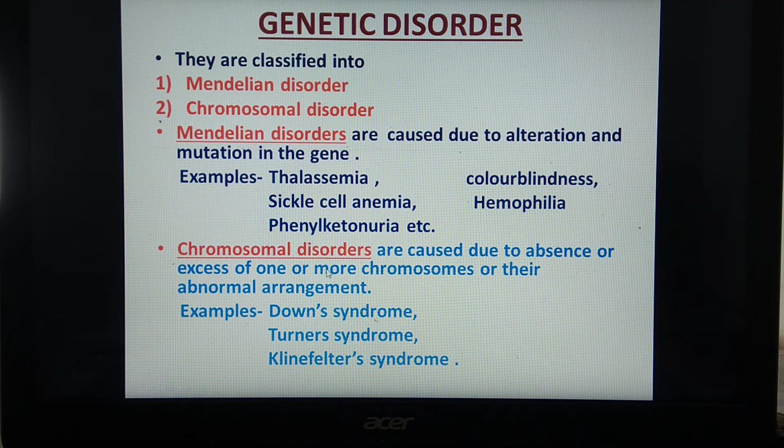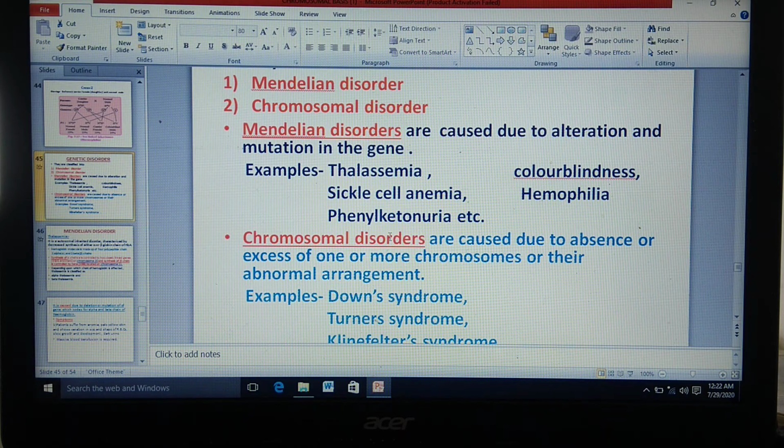Under chromosomal disorders, we have to study Down syndrome, Turner syndrome and Klinefelter's syndrome. We will see the first one, that is Mendelian disorders. Thalassemia, and phenylketonuria which we studied in the previous lecture. We will see phenylketonuria in short, and then we will see thalassemia.